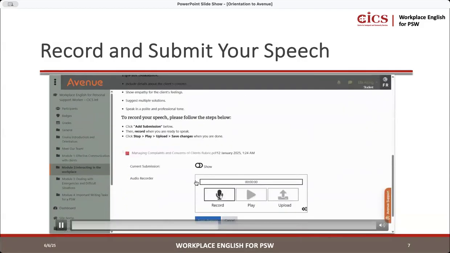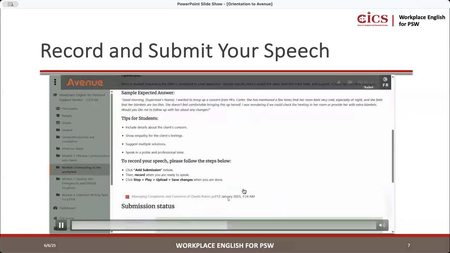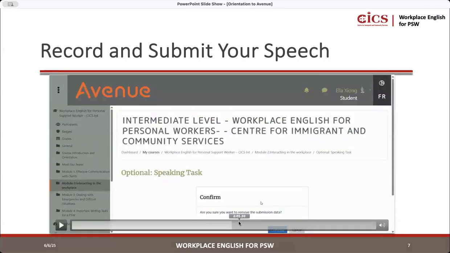So you can hear what you recorded. And after you hear that, you can press edit submission. Let's say edit. So again, edit means you need to change it, right? Edit means you need to try again. So then you can press cancel. And then also we have remove.